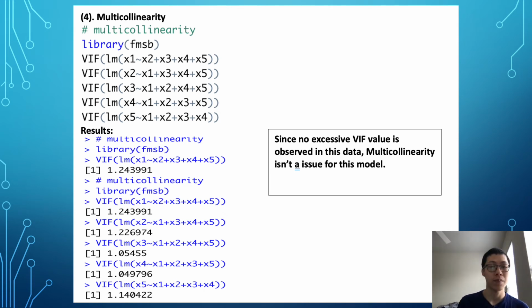And the fourth one, although we observed no clear pattern of multicollinearity in the preliminary analysis, we need to use the VIF method to prove that they have no relations with other variables among X. The result shows that since no excessive VIF value is observed, multicollinearity isn't an issue for this model.